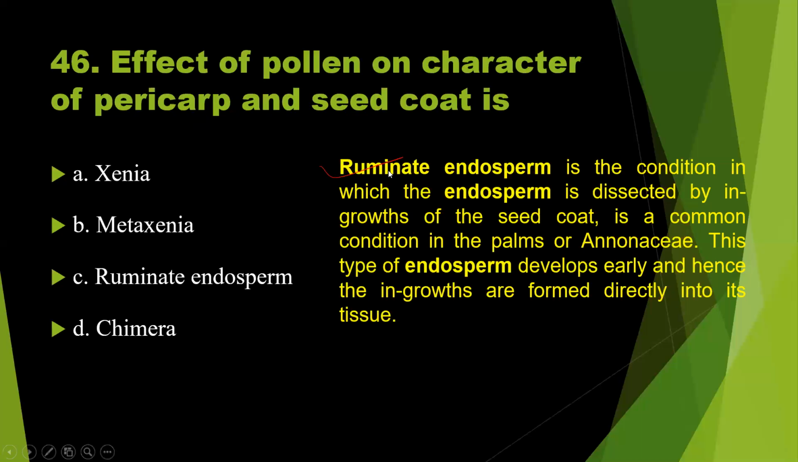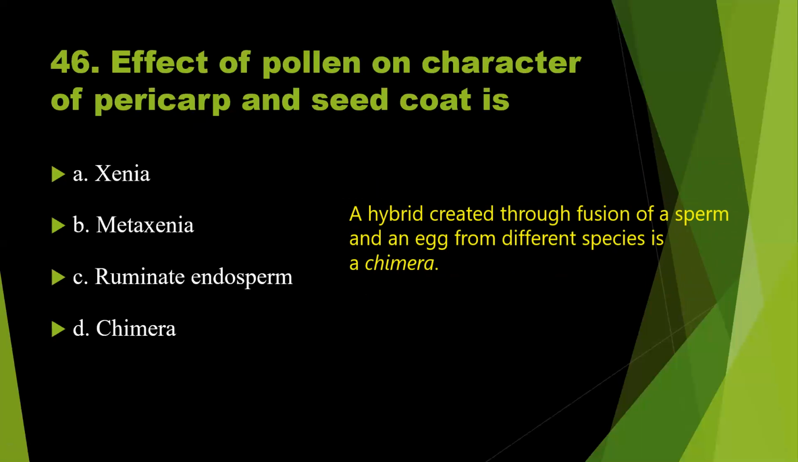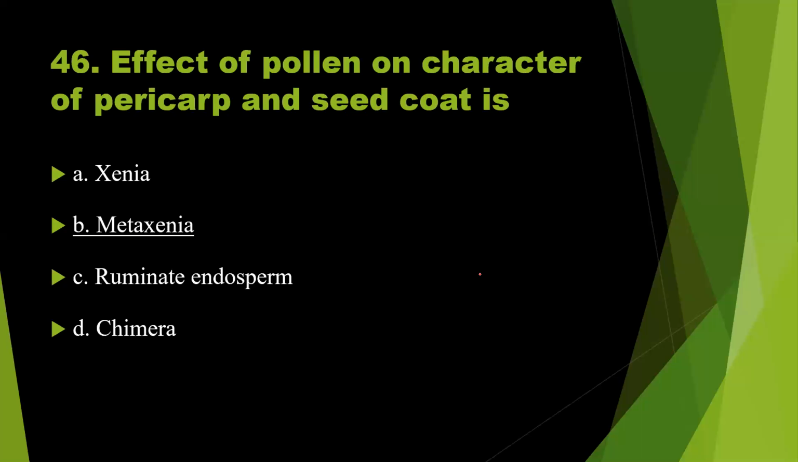One more term is there, that is chimera. So that is totally different. A hybrid created through fusion of sperm and an egg from different species is called a chimera. So the answer is option B. This term is not given in the textbook. Just remember it. Question number 47.